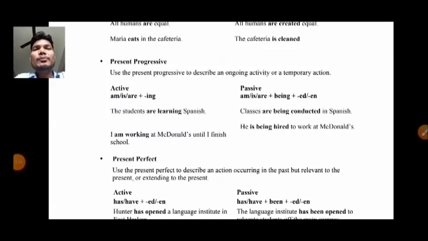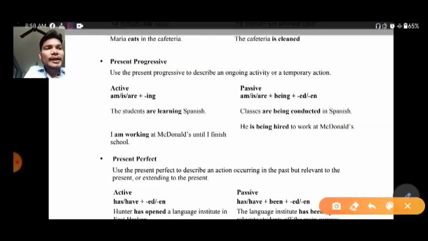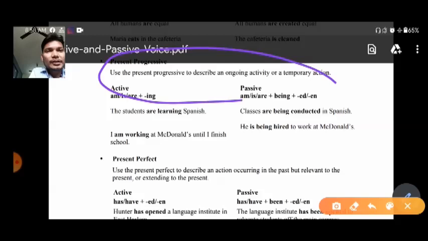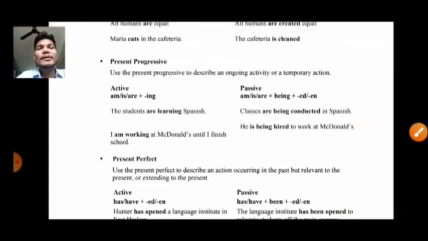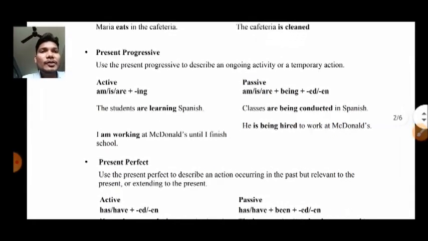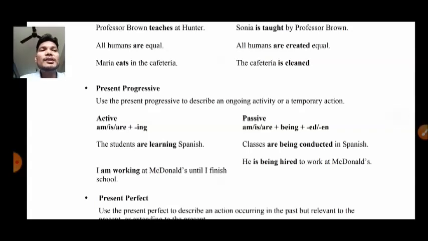Now let us come to the second tense, and that is present progressive or present continuous tense. So when do we use this tense? Very simple. When you want to describe an ongoing action, use the present progressive tense to describe an ongoing activity or temporary action. At that time you can use this tense.